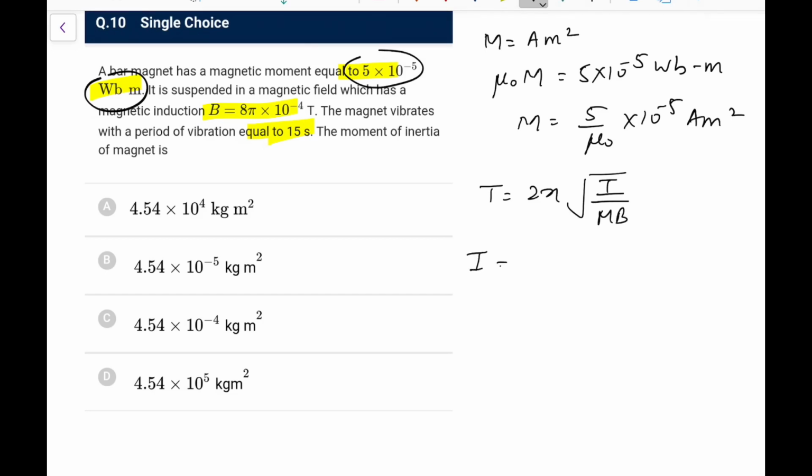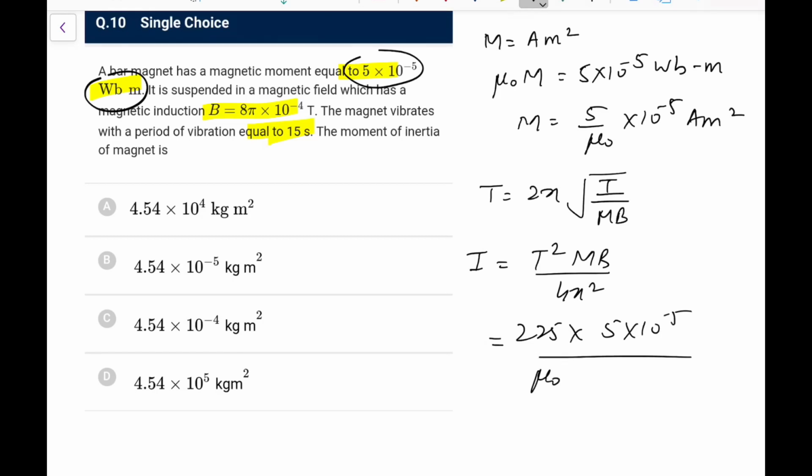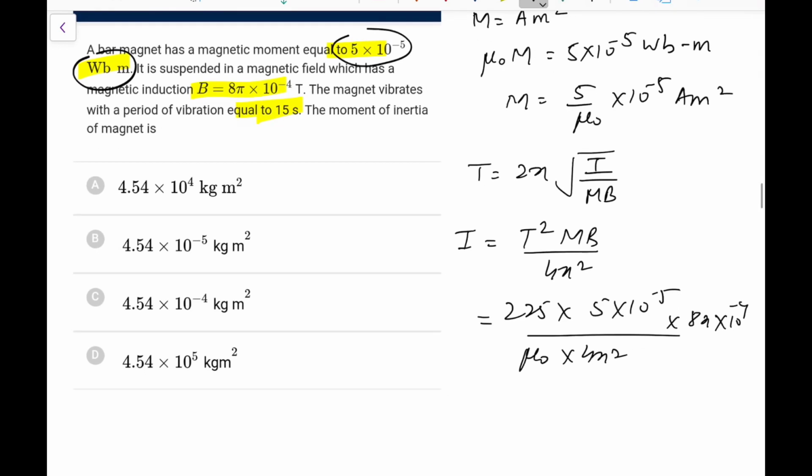So now moment of inertia can be written as T squared mB upon 4 pi squared. So T squared is 225, m is what you have, 5 upon mu naught. So 5 into 10 raised to the power minus 5, this is mu naught you can write, and here you have 4 pi squared, and B gives you what, B is 8 pi into 10 to the power minus 4. So now you check, this is what I can write,